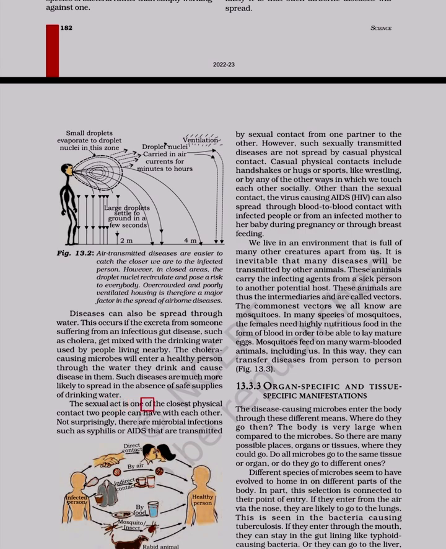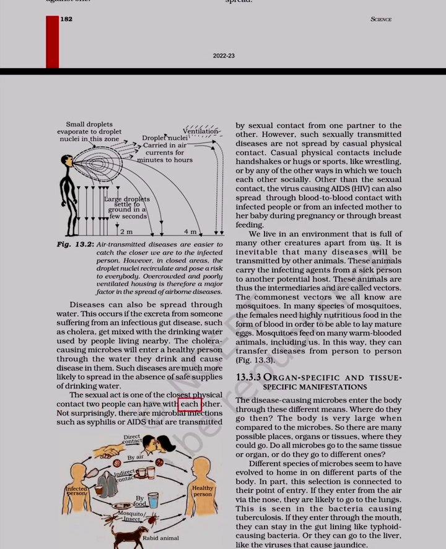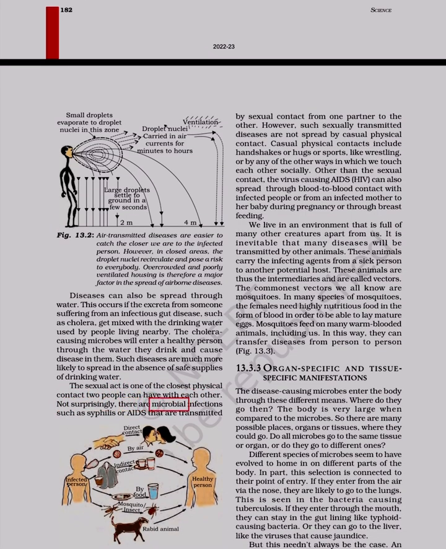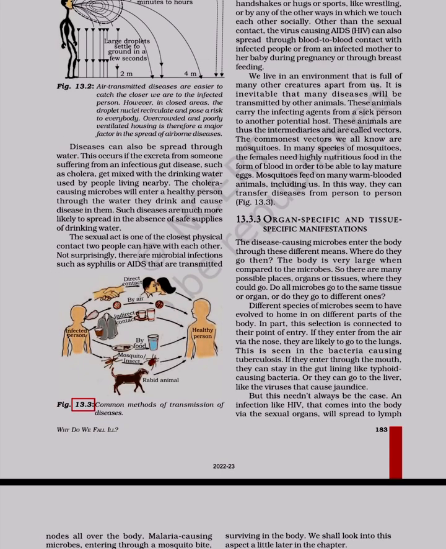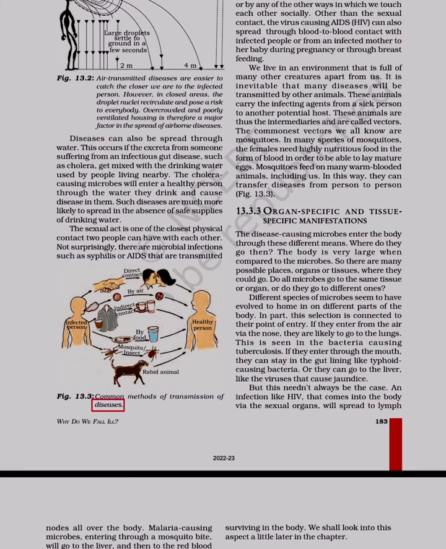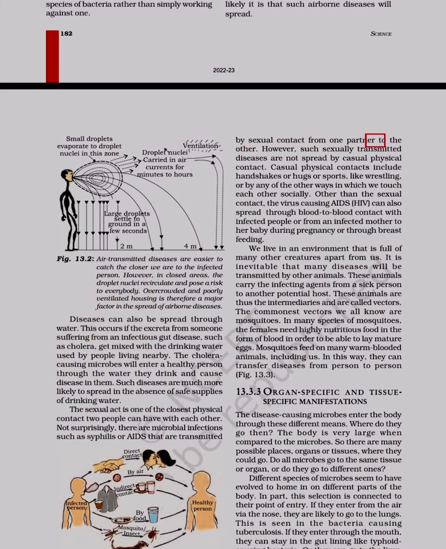The sexual act is one of the closest physical contacts two people can have with each other. Not surprisingly, there are microbial infections such as syphilis or AIDS that are transmitted by sexual contact from one partner to the other. Figure 13.3. Common methods of transmission of diseases. However, such sexually transmitted diseases are not spread by casual physical contact. Casual physical contacts include handshakes or hugs or sports, like wrestling, or any of the other ways in which we touch each other socially, other than the sexual contact.